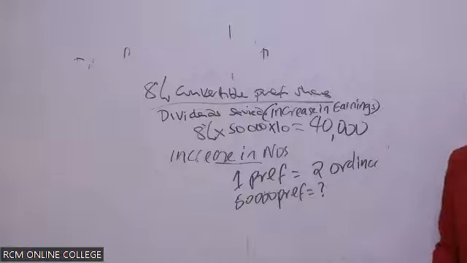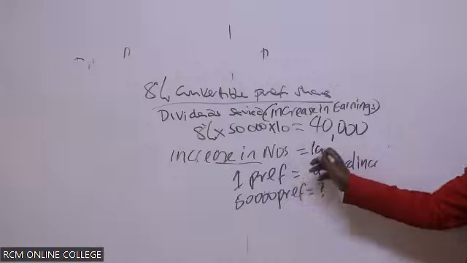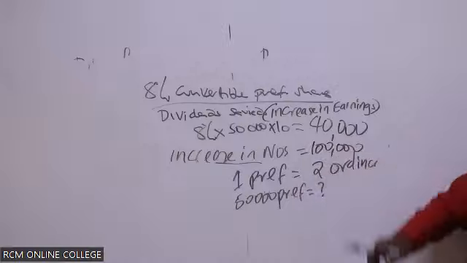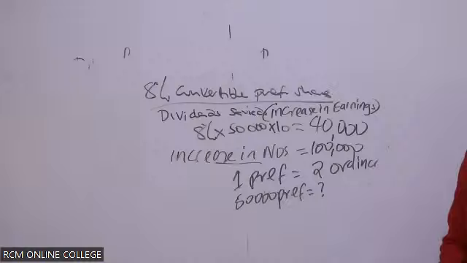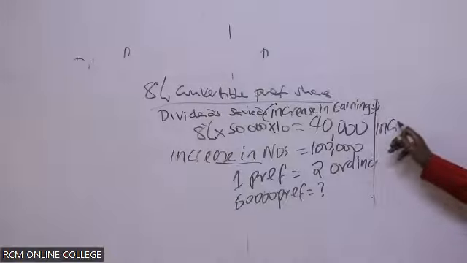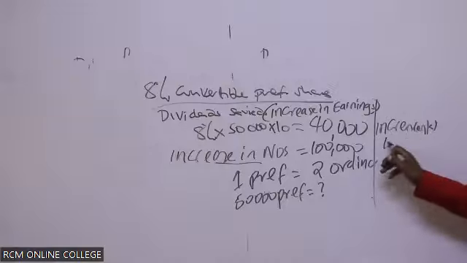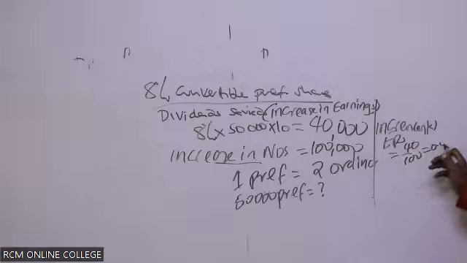So if they convert today, the increase in those is 100,000. Therefore, what is the incremental EPS? Incremental EPS will be 40,000 over 100,000, which gives me 0.4.